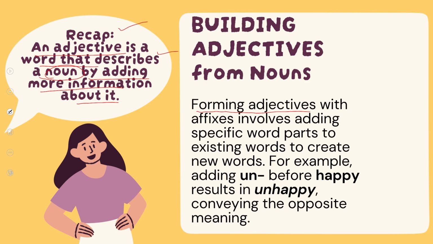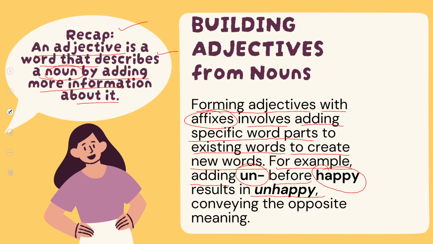Forming adjectives with affixes involves adding specific word parts to existing words to create new words. For example, adding un before the word happy, it will make it in the word unhappy, conveying the opposite meaning.